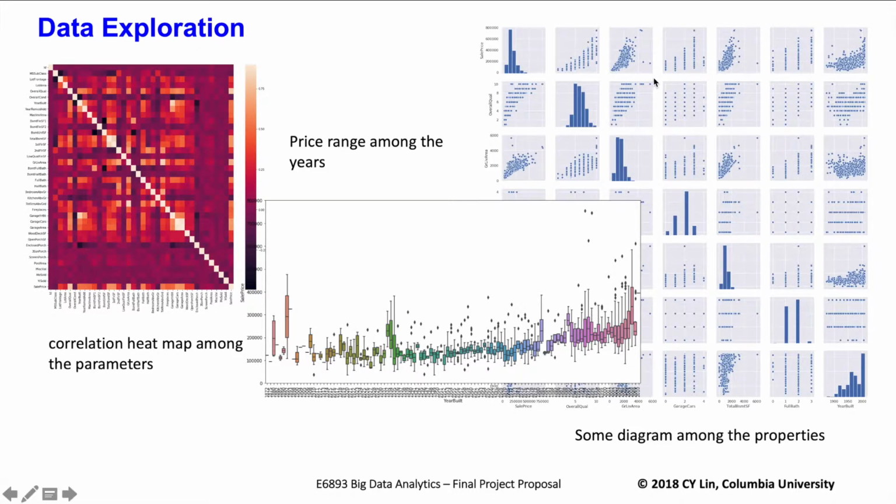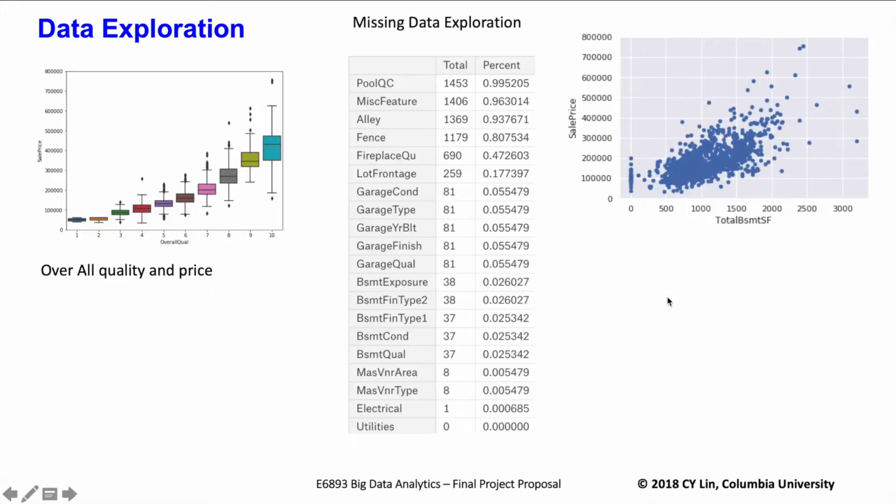Those small graphs show us the variation of the parameters with other parameters. From those graphs, we pick out some of the most important ones for a more in-depth analysis. Those graphs are drawn with classical visualization tools such as Seaborn, Matplotlib, and so on. You can also see from this graph that the overall quality has a strong influence on the price. When the overall quality goes up, the price goes up.